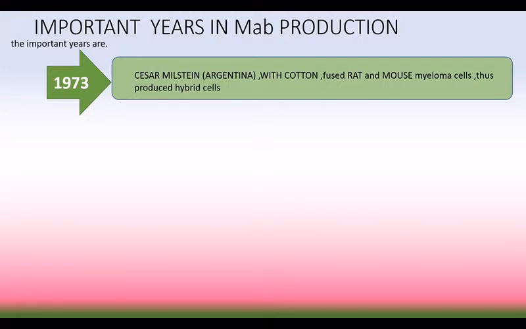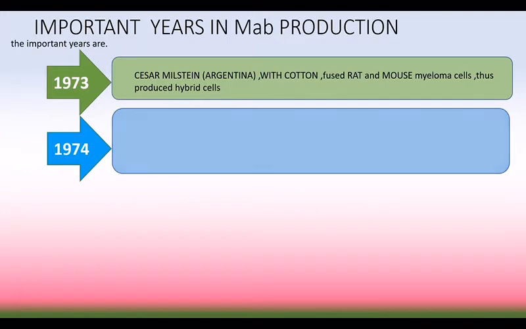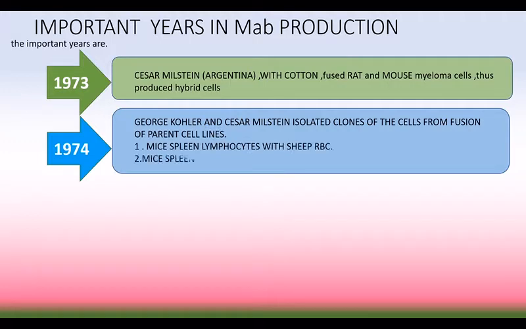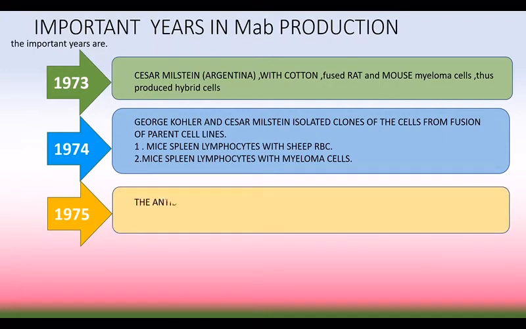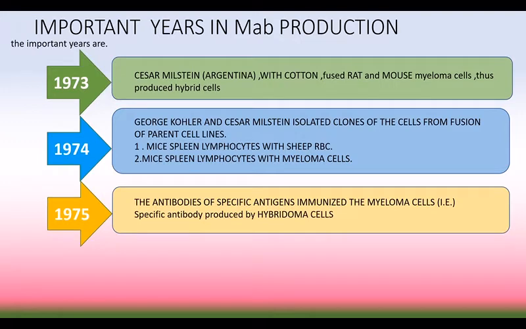The very next year in 1974, George Kohler and Cesar Milstein isolated clones of the cell, that is clones produced by one parent cell, a copy of that cell, from fusion of parent cell lines. For example, mice spleen cell with sheep RBC and mice spleen cell with myeloma cell, that is cancer cell. In 1975, the specific antigen is immunized and then these cells are fused with myeloma cell, so the specific antibody is produced by hybridoma cell.